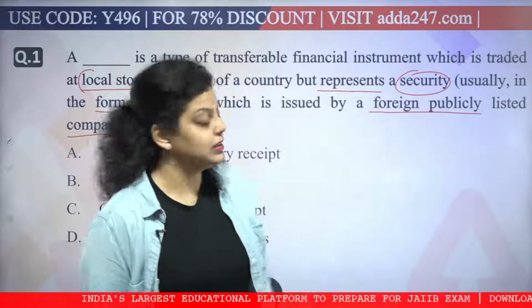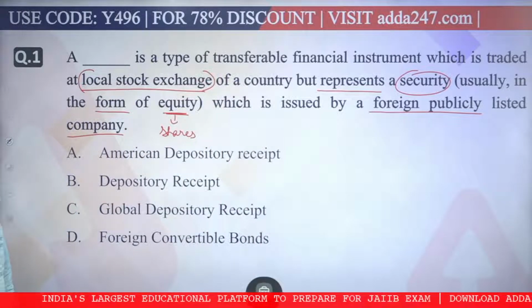Rajesh is saying GDR, Deepak is saying A, that is American depository receipt. Okay, what about the rest?